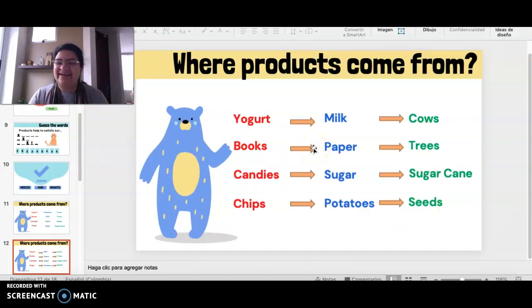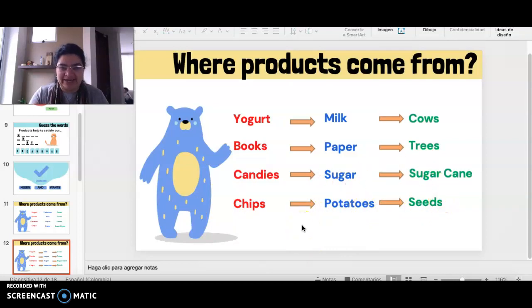That's why you were telling me those answers. Yogurt comes from milk, milk comes from cows. Books come from paper, paper comes from trees. Candies come from sugar, and sugar comes from sugar cane. Sheeps, sheeps come from potatoes, and potatoes come from seeds. And these seeds are also a potato.